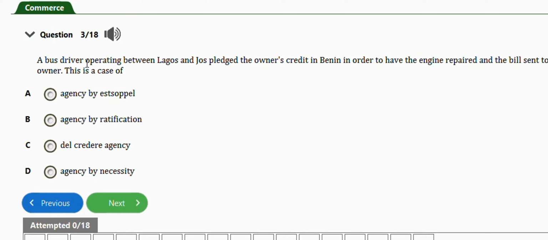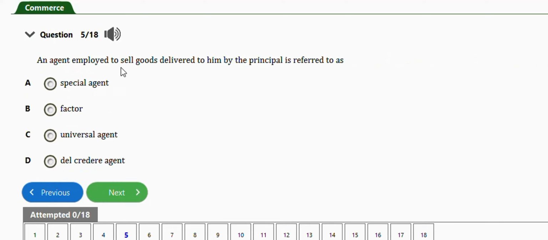A bus driver operating between Lagos and Jos paid the owner's creditor in Benin in order to have the engine repaired and the bill sent to the owner. This is a case of agency by estoppel, agency by ratification, the creditor, or agency by necessity. The right answer is option D, agency by necessity. Next question. It says an agent employed to sell goods delivered to him by the principal is referred to as a factor. Option B.